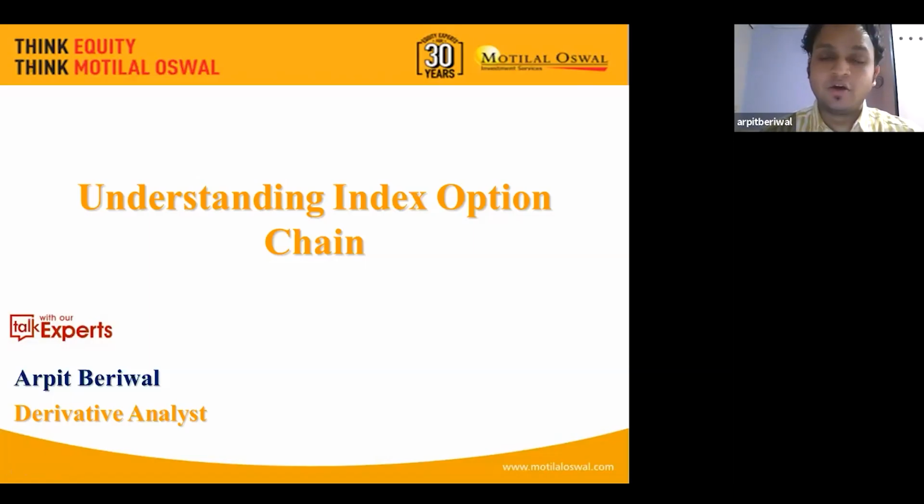The other indicator of derivative, that is what is the option chain and how to understand the option chain in a better way, that will be beneficial for all the traders and for all the market participants. So today we'll be going through what is a basic option chain and what other things we need to look at to understand it in a better way.